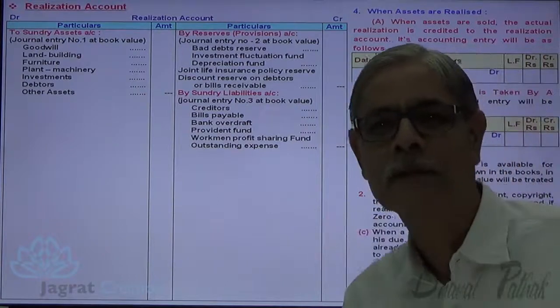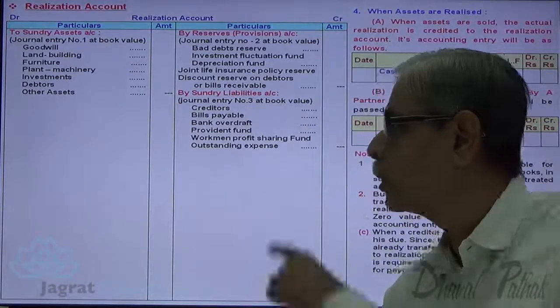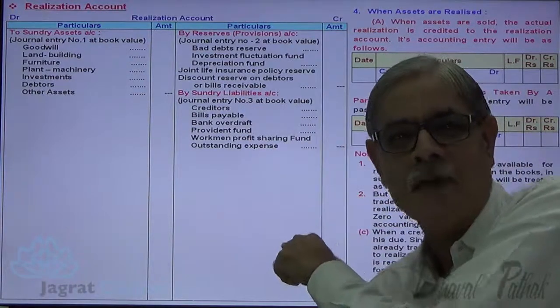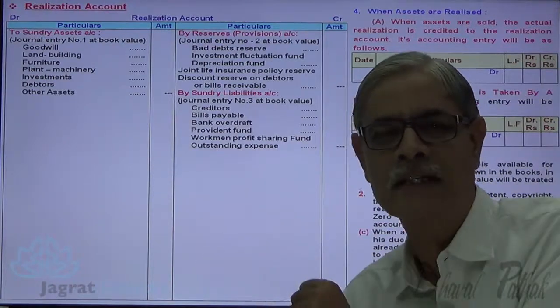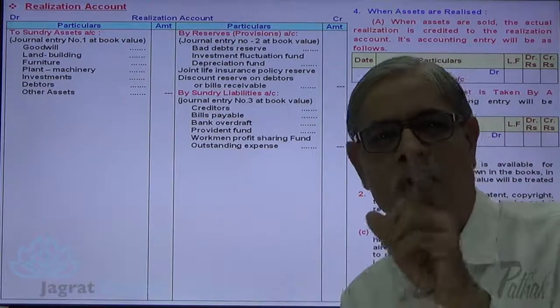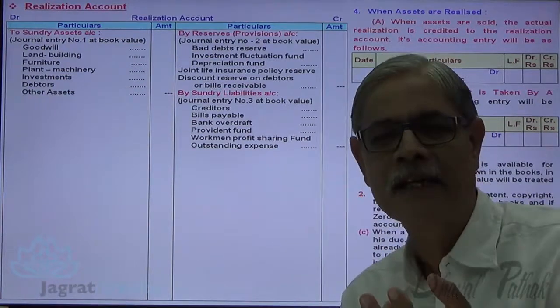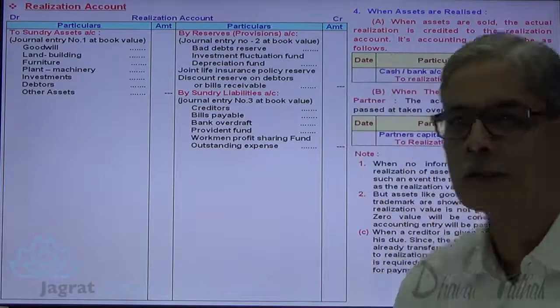Very important point: asset given for payment of liability, no entry. Why? Because the realized value of the assets is credited to realization account and the settlement value of the liability is debited to realization account. So we can't go for debit and credit to the same account for one adjustment entry, one transaction. So better we will not write the entry. Very important point.